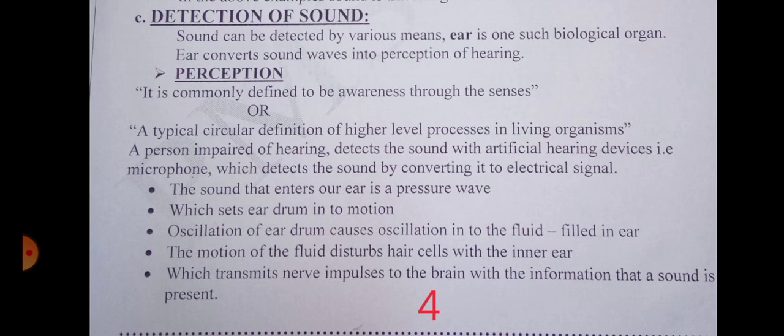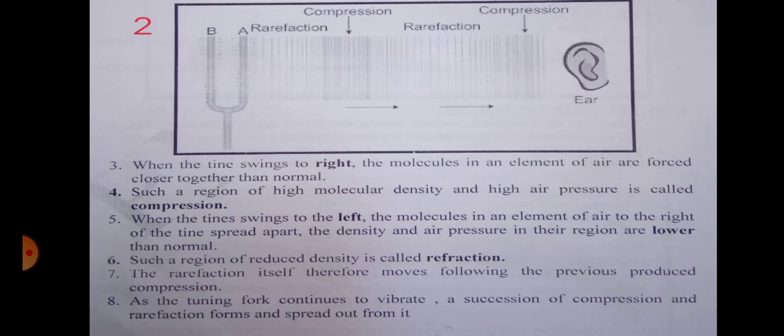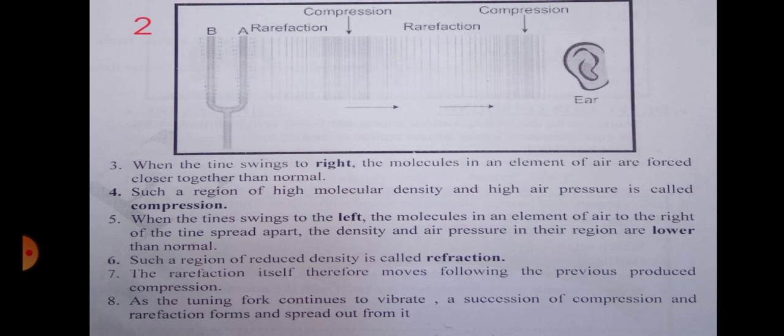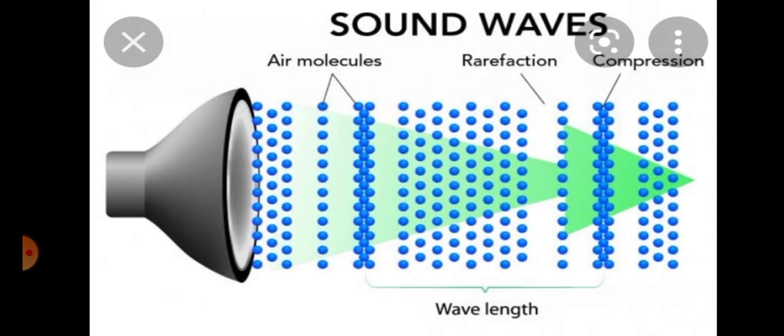So, as a result, we have concluded that there are three things which are necessary for the production, transmission, and detection of sound. For the production of sound, a vibrating body is necessary. For the transmission of sound, a material medium is necessary. And for the detection of sound, a receiver or listener is necessary, that is, the ear.